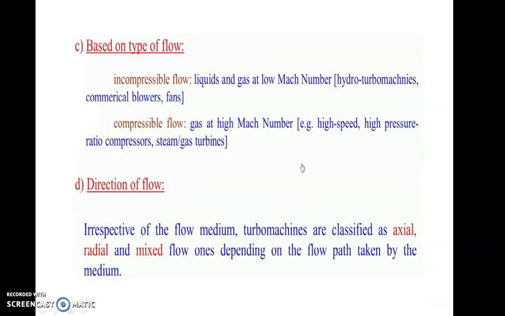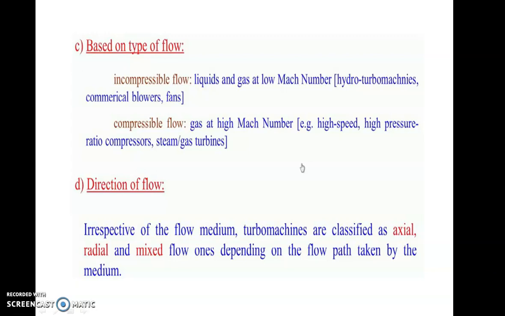Next, based on the type of flow. Which type of flow is there? It is again similar to the last one, that is, whether the flow is incompressible or compressible. If the fluid is liquid whose density is constant, then the flow is incompressible, and if it is gas, then it is a compressible flow. So you can again classify the turbo machines based on the type of flow.